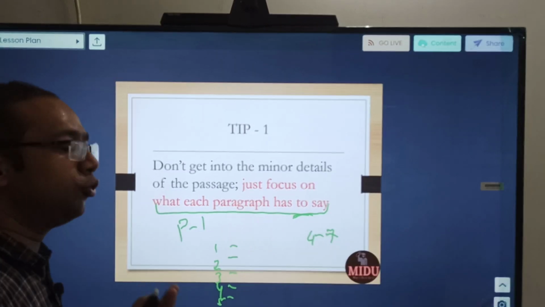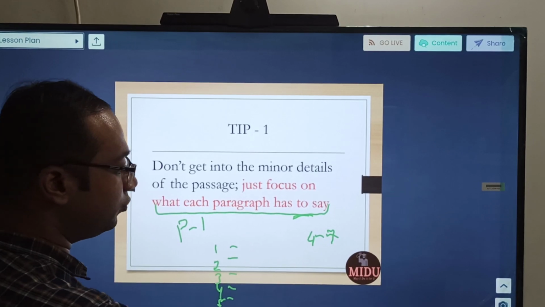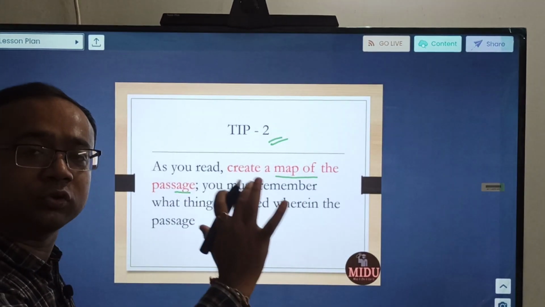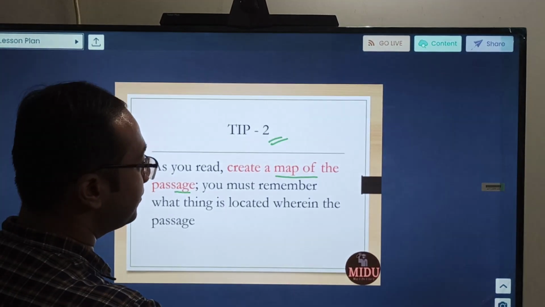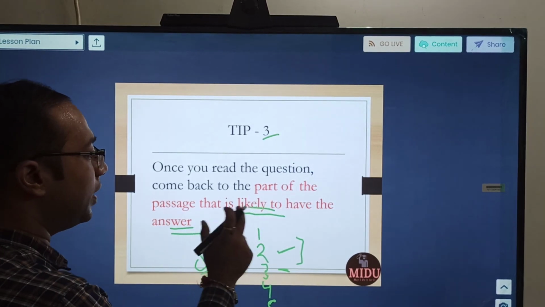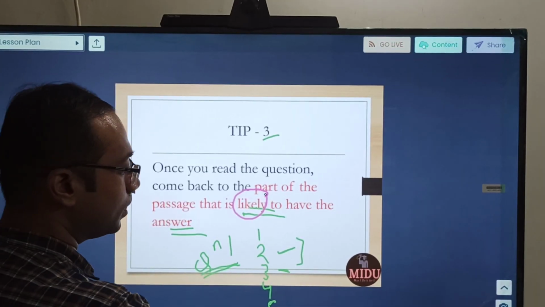So our 5 tips, let us revisit them and then apply them in an example. First of all, do not get into the minor details of the passage. Focus on what each paragraph has to say. As you read, create a map in your mind so that you know what thing is located where. Number 3, once you read the question, come back to the part of the passage which is likely to have that answer. Okay.